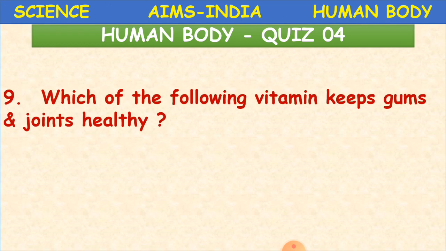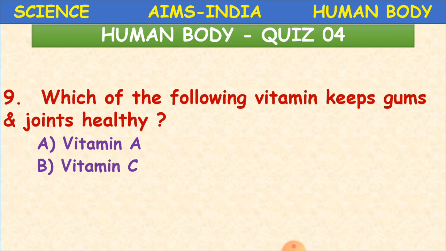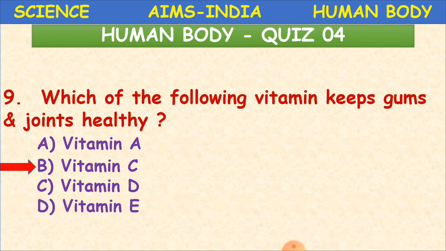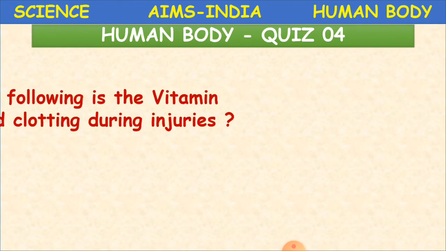Which of the following vitamins keeps gums and joints healthy? Gums and joints. We already learnt about joints and gums. Which vitamin keeps these healthy? Vitamin A, vitamin C, vitamin D, or vitamin A? It is vitamin C. Okay, children, that is found in citrus fruits and some green leafy vegetables. Clear, children? Okay. Again the next question here.